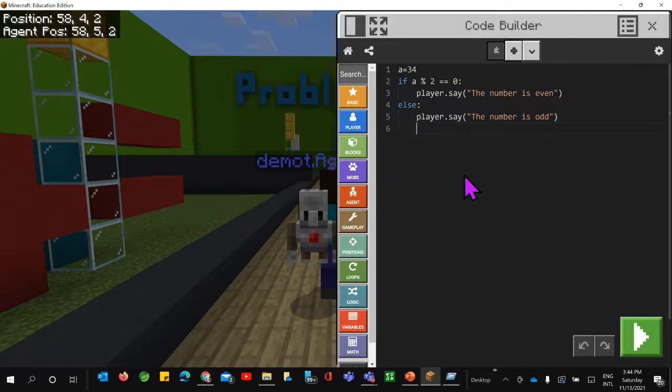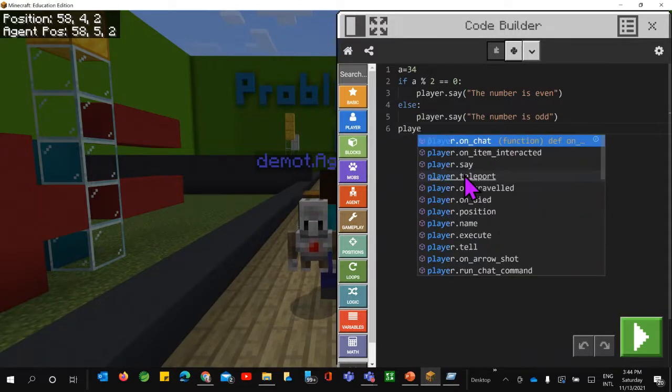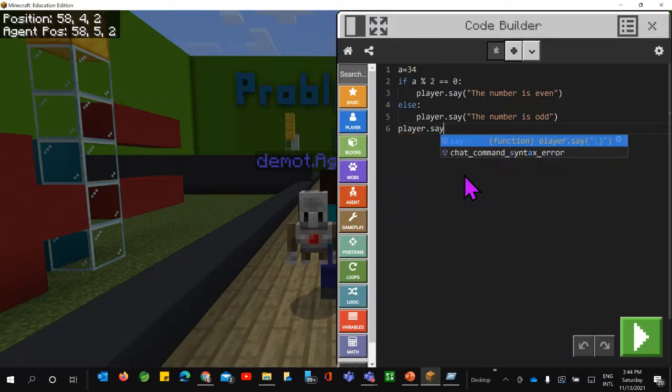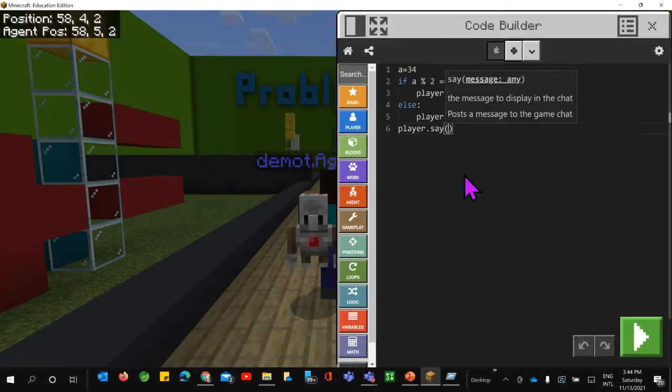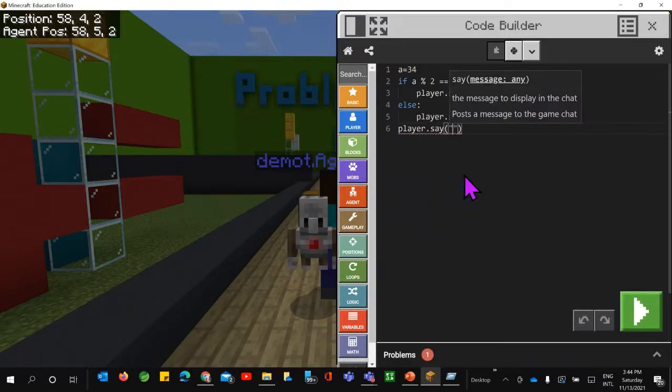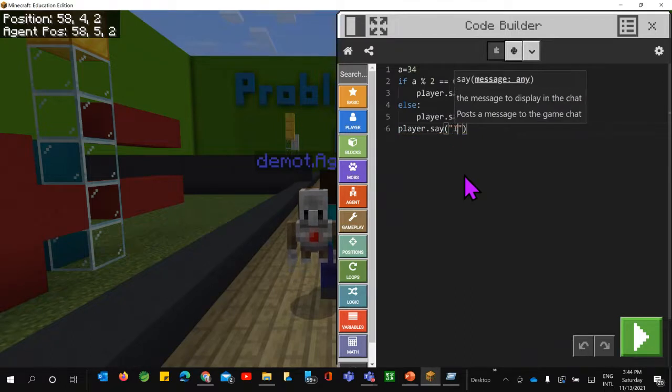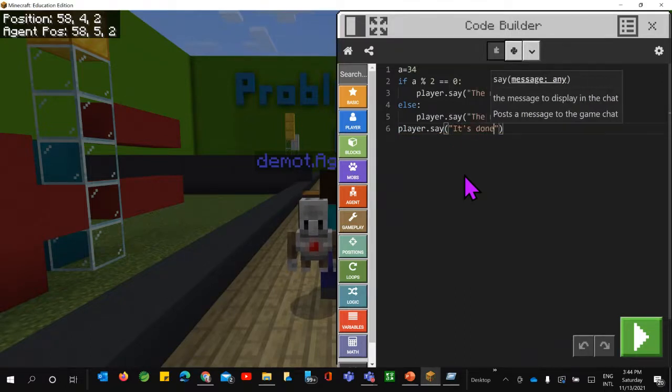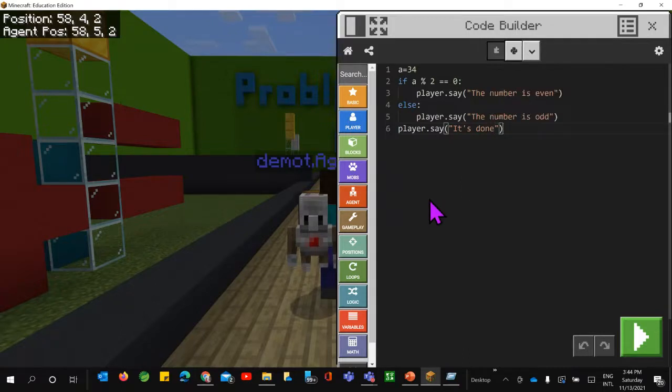Now you can press enter, and in both cases, whether it is even or odd, let's say you want to display one message, player dot say. Any message that you want to display, you can do that.